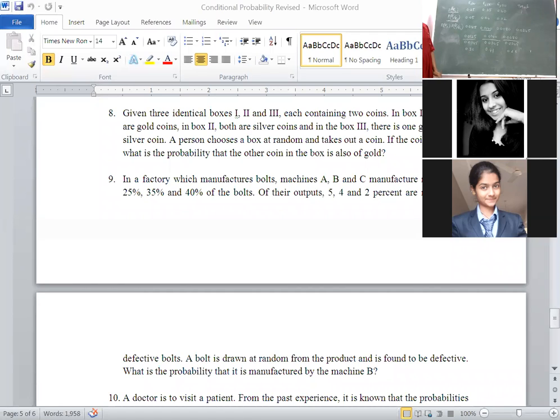But whatever the note, the first 2 lines I told: E1, E2, E3 denote the events machine A, B, C, and E we are considering as the defective item. You should write that in a proper way. Understood?